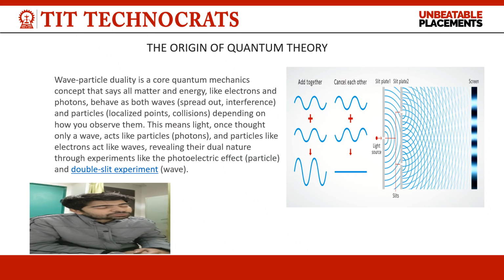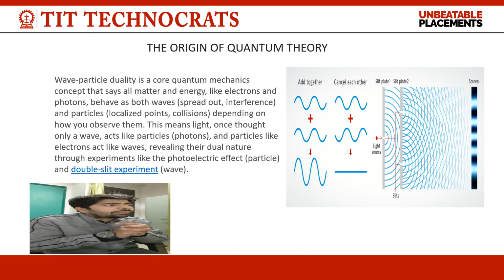So these two are effects of quantum mechanics, and quantum mechanics started from Young's double slit interference experiments, the photoelectric effect, before that the ultraviolet catastrophe, and before that Planck's radiation law. All these are the stepping stones of the origin of quantum mechanics.